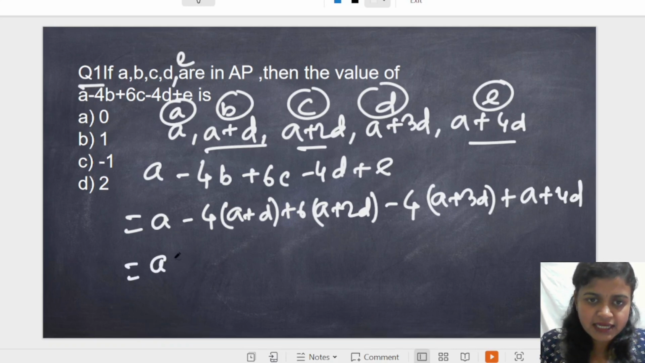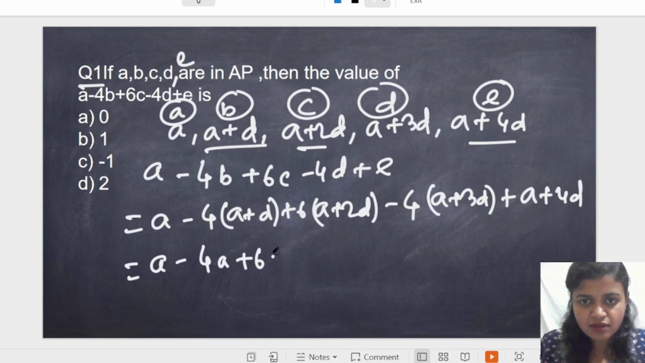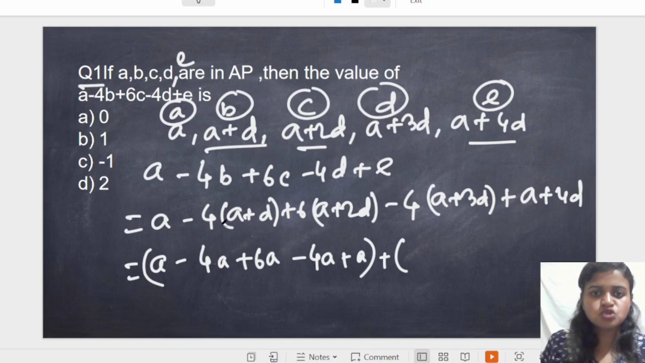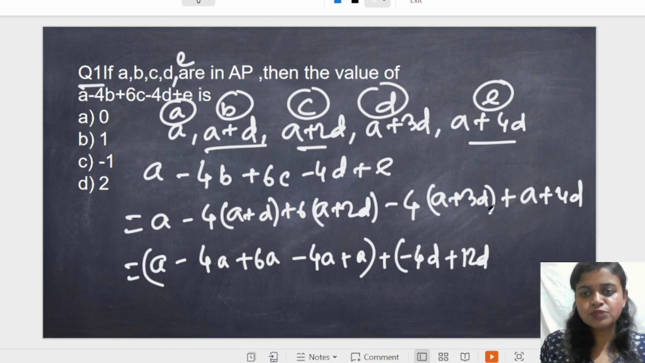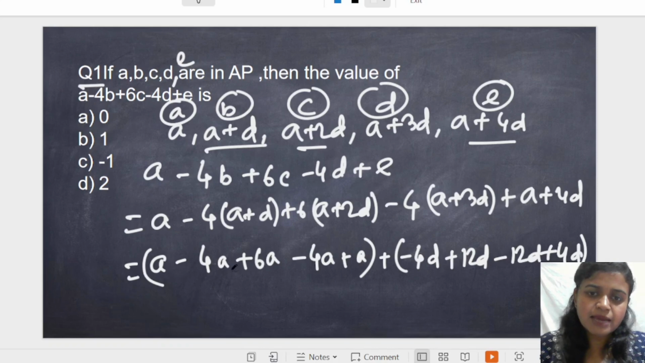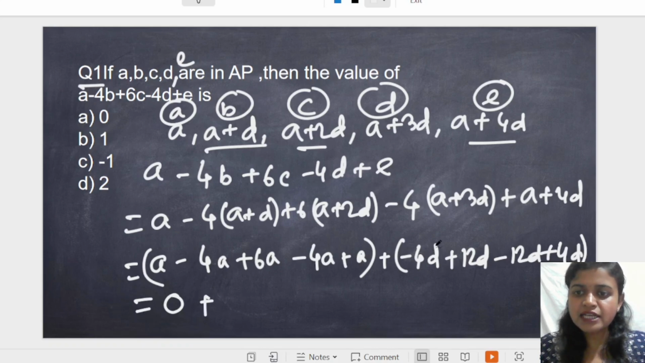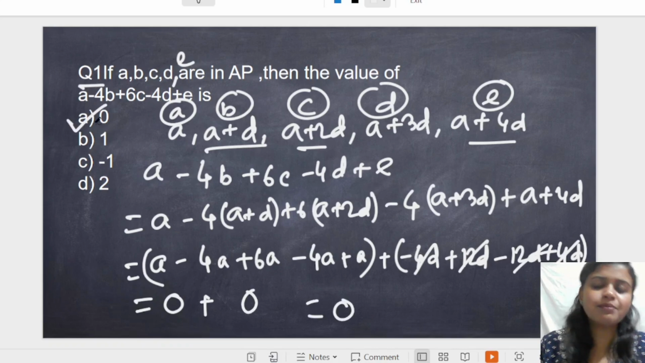Now we segregate A. The A terms are A minus 4A plus 6A minus 4A plus A. Next D: 4 into D is minus 4D, then 6 into 2D is plus 12D, minus 4 into 3D is minus 12D, and plus 4D is given. Now A plus 6A is 7A, plus A is 8A, minus 8A, so we get 0. And for D, minus 4D plus 4D cancel out, plus 12D minus 12D cancel out, 0. So 0 is the answer, which means option A is the answer here.